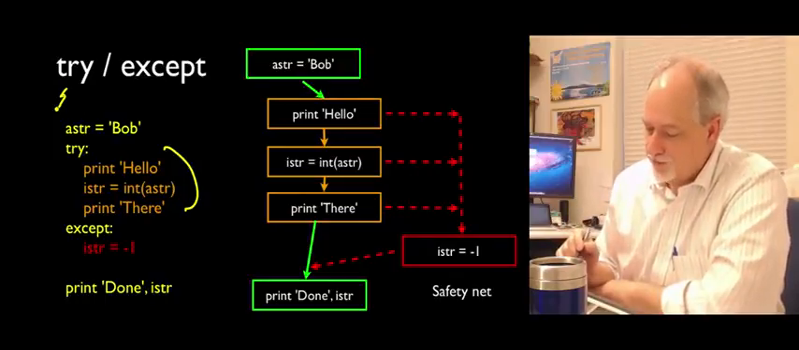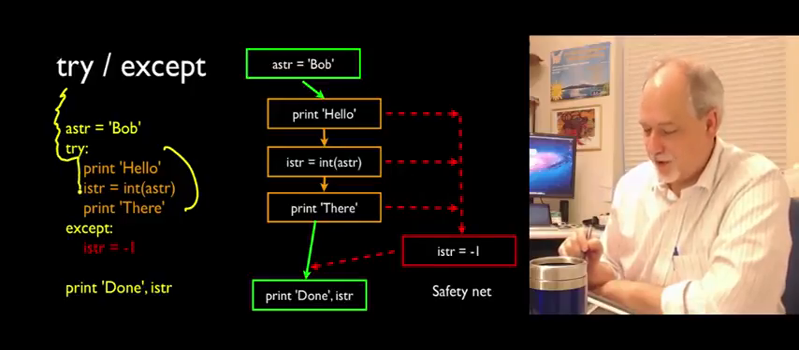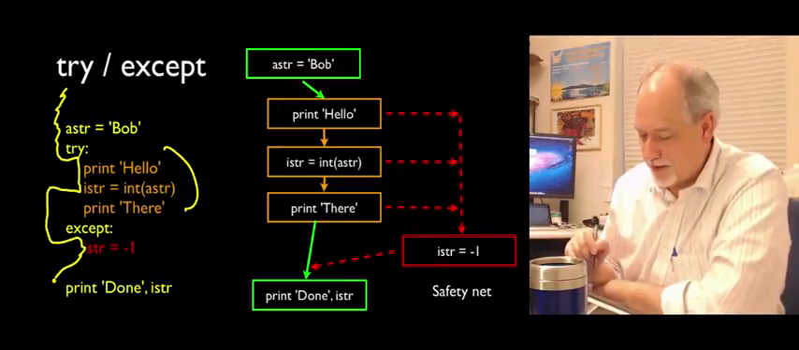But so here we come in. It's Bob, so it's going to fail. We run this. That runs successfully. This blows up, so it quits and jumps into the except block and continues.